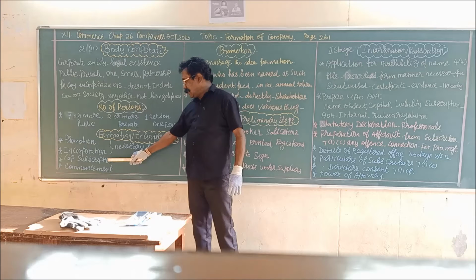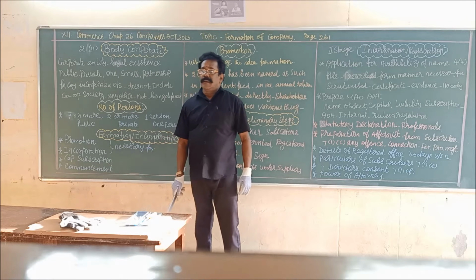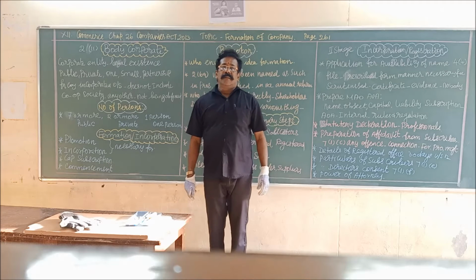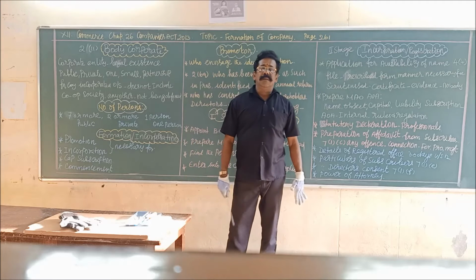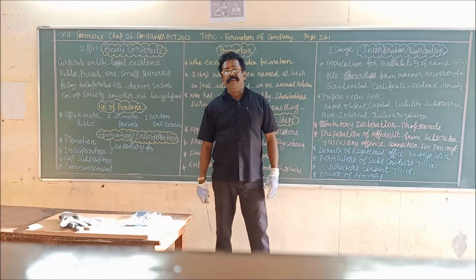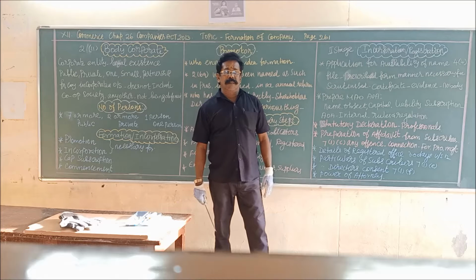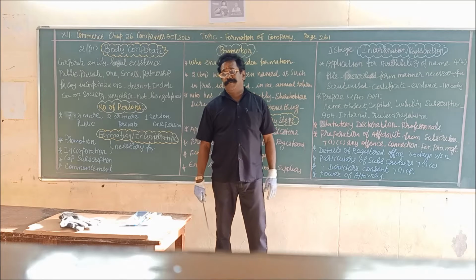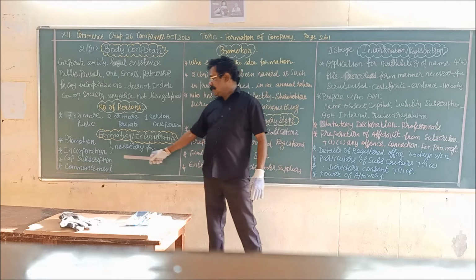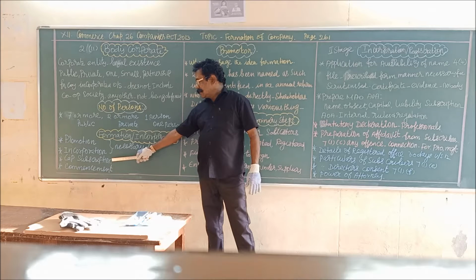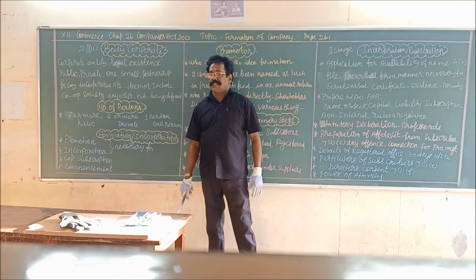They apply to the public limited company or companies having share capital, that means raising capital by issuing shares to the public. Such companies must fulfill the third and fourth stages.